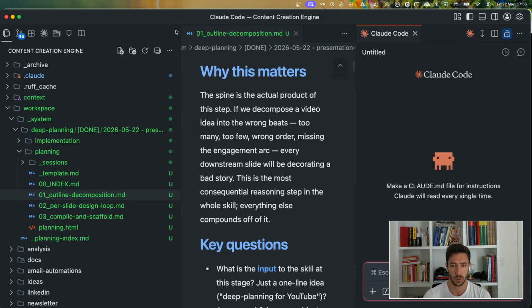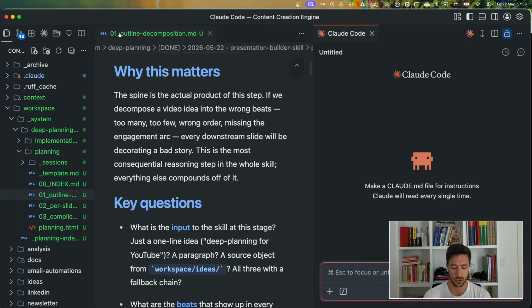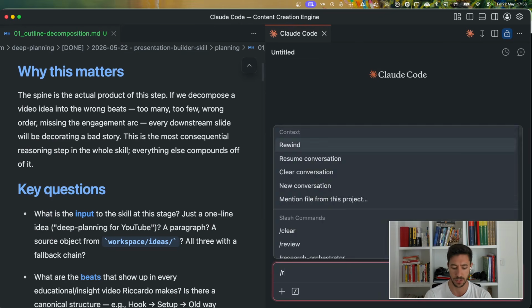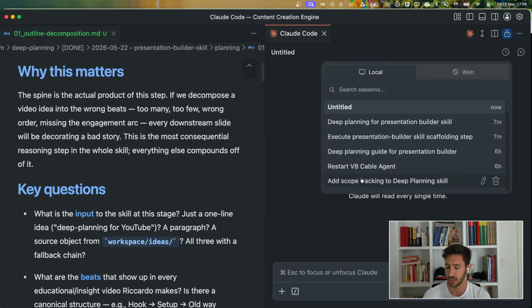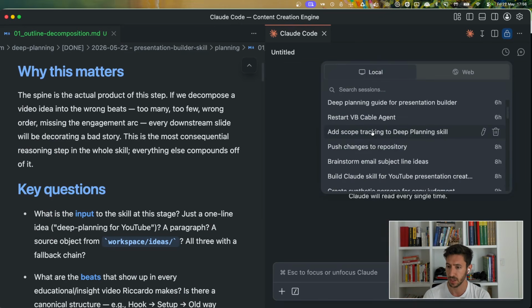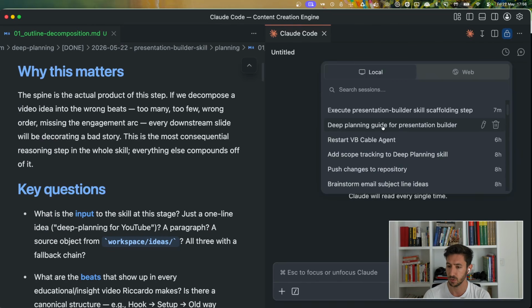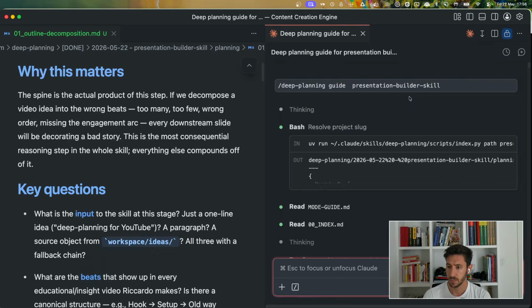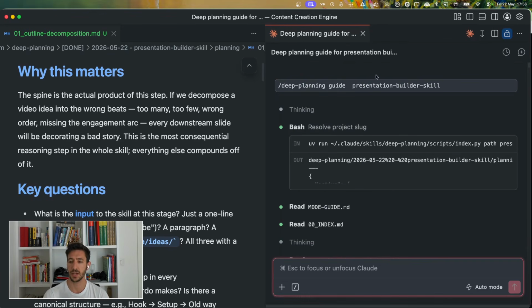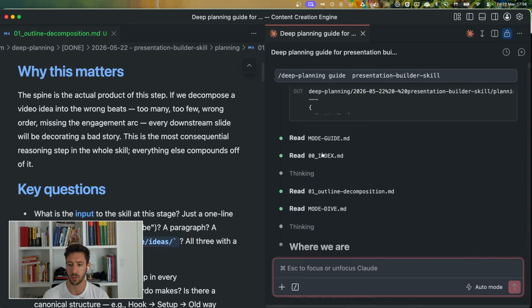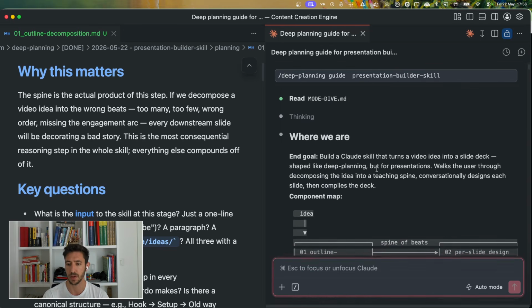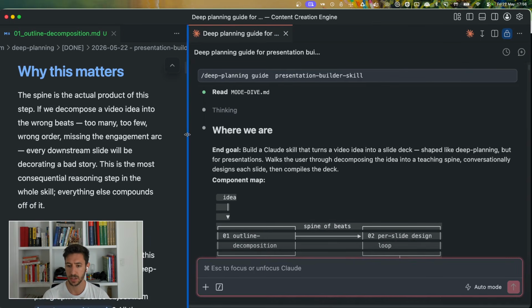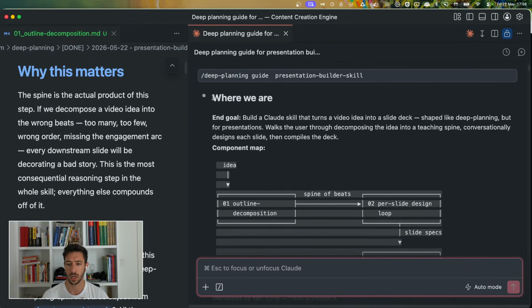Now, let me show you the way in which a conversation like this actually happens so that you can have a little bit of an idea, because I think that is really helpful. So in here, this is an example of the starting part where we already built the first step. And what we have over here is essentially where we are.